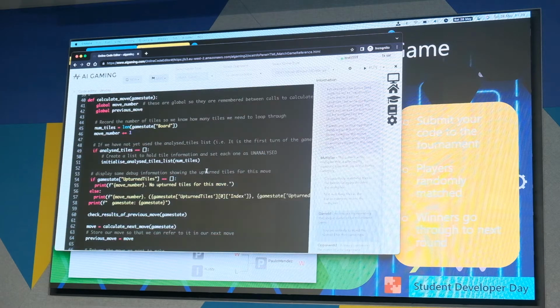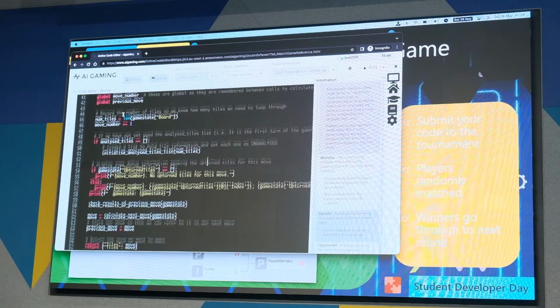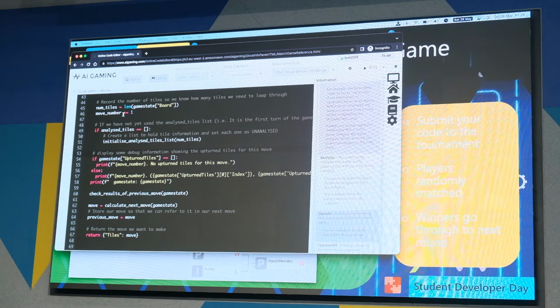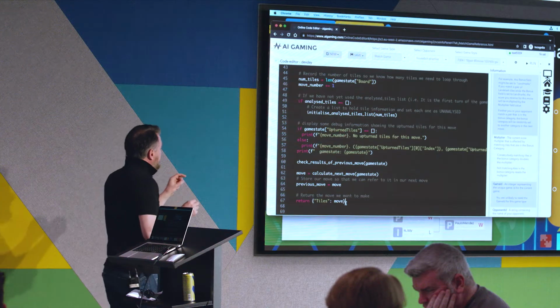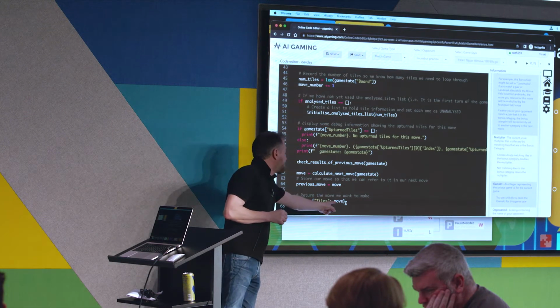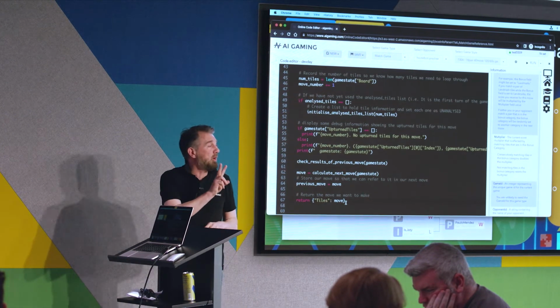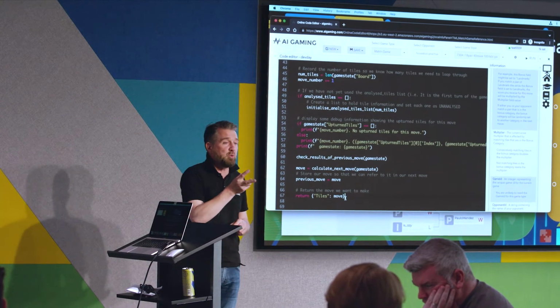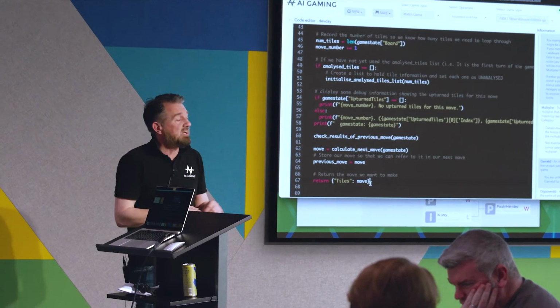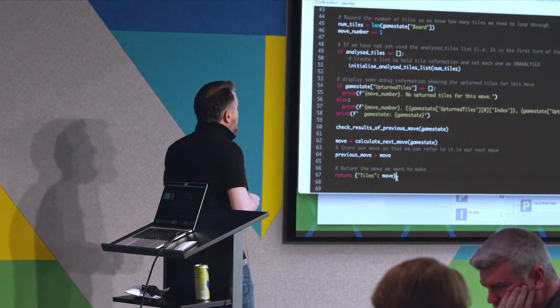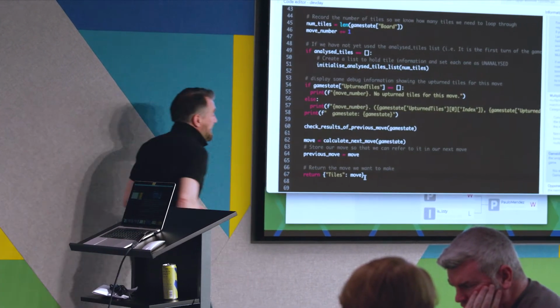Oh, there we go. So calculate move is where it all starts. If you work through the code, you can have a look there and figure out where it goes from there. It calls a few functions to achieve its goal. And then at the end, it returns this little bit of JSON, which is just a list. So this move variable is just a list of 2 numbers that are the 2 tile numbers that you want to turn over. So tile number 7 and tile number 18 kind of thing. And we put it in a bit of JSON to identify it as tiles.